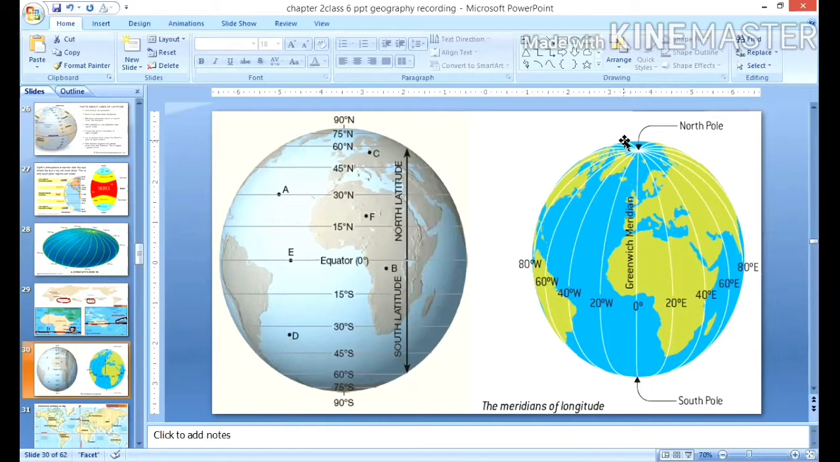So this is the place, North and South Pole, where all the meridians meet each other, but they are at a distance at the center. So unlike parallels, all the meridians are of equal length. These longitudes are also called meridians. Similarly, latitudes are called parallels. Now next, let us see